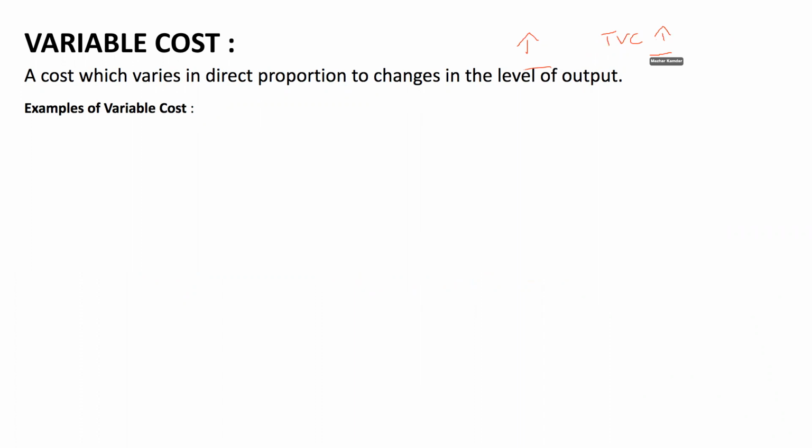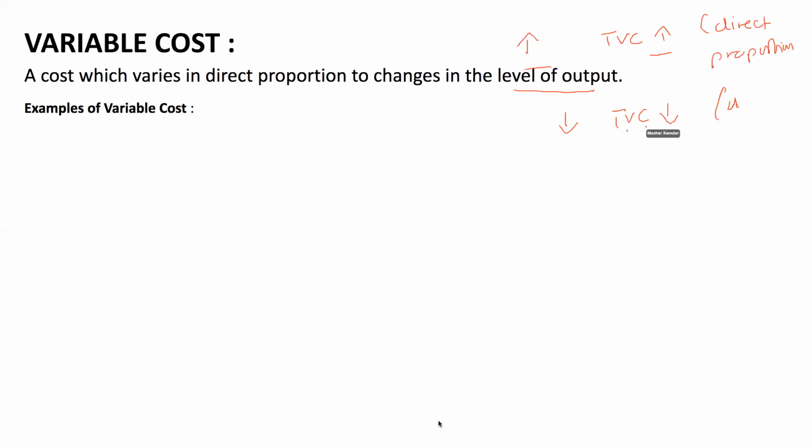So both are increasing. That means it is changing in direct proportion. If the level of output reduces, the total variable cost will also reduce. That means the cost varies in direct proportion to the level of output.